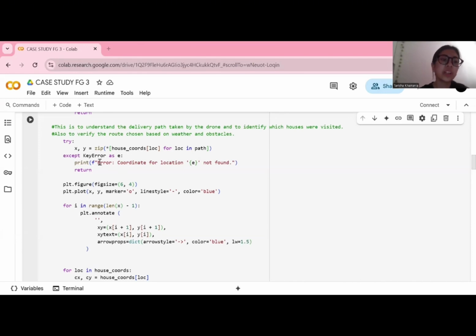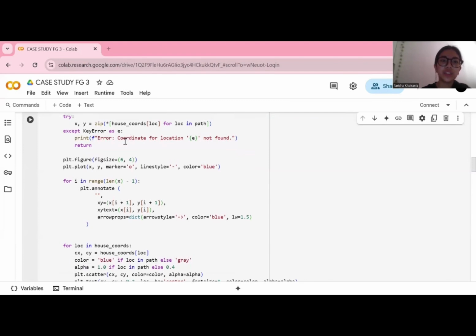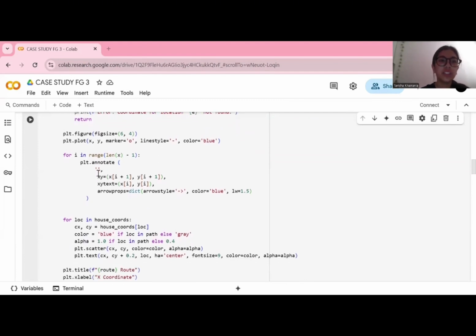So for this first part, this is to retrieve the XY coordinates for all locations in the path. So it will show up the XY coordinates over here. And it will also print if the coordinate for a location is not found. So for the next part, this plot figure will initialize a new figure and plot the full route with circles for waypoints and blue lines between them.